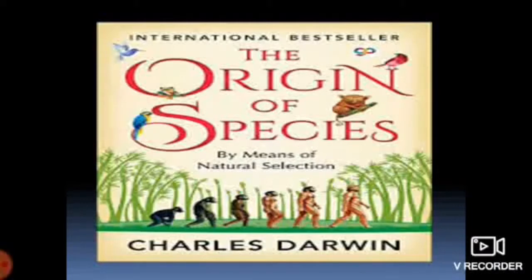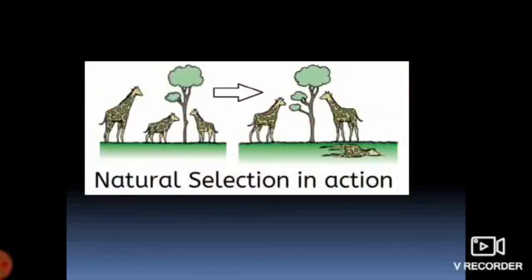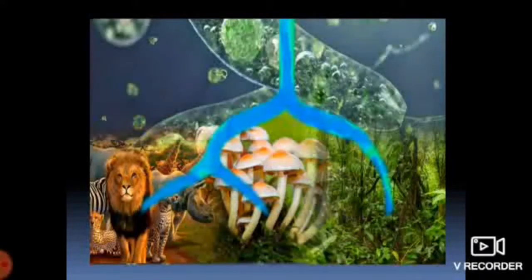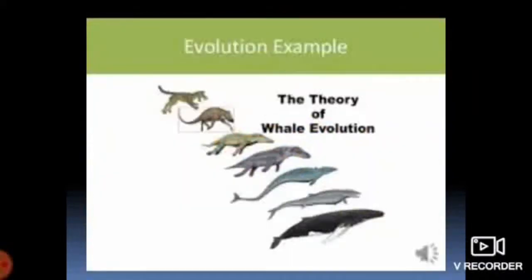In this, he presented a theory of evolution based on natural selection, that is, organisms including plants, animals, and humans that better adapt to their environment will survive longer.